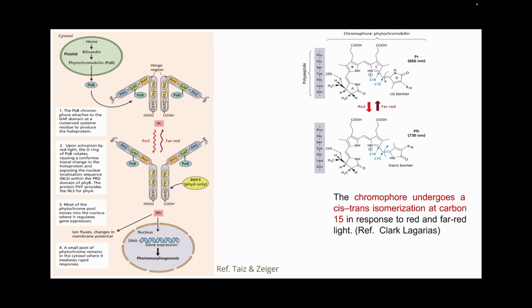Thereby, the nuclear localization sequence in the PRD domain is exposed, and this active form of PFR goes into the nucleus where it activates the transcription factor, thereby causing gene expression and expressing the morphological response. Phytochrome also has different forms like phytochrome A, B, C, D and E. The phytochrome A form requires the protein FHY, which provides the nuclear localization sequences, and then it carries the phytochrome A into the nucleus.